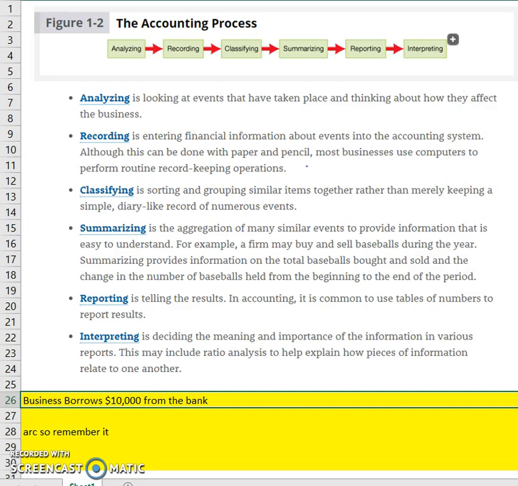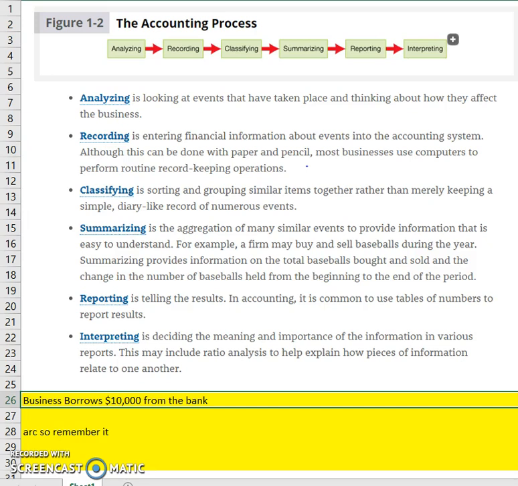And then interpreting is the last step where we will look at all of our reports and interpret them. Is our business doing good? Do we have too much debt? Did it do better last month than this month? We're going to interpret those results.